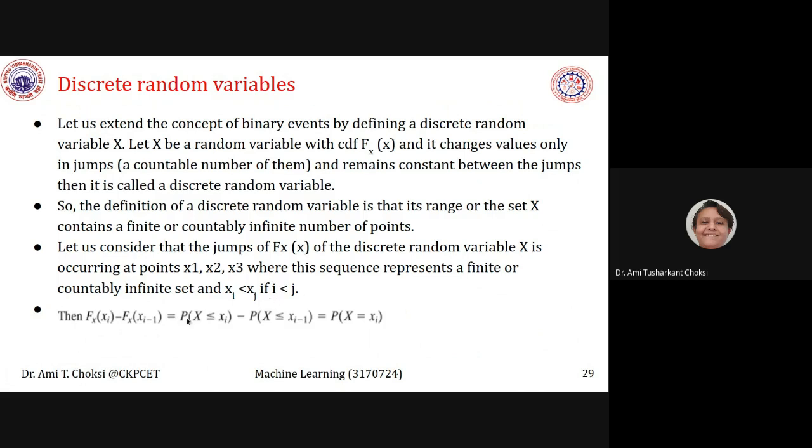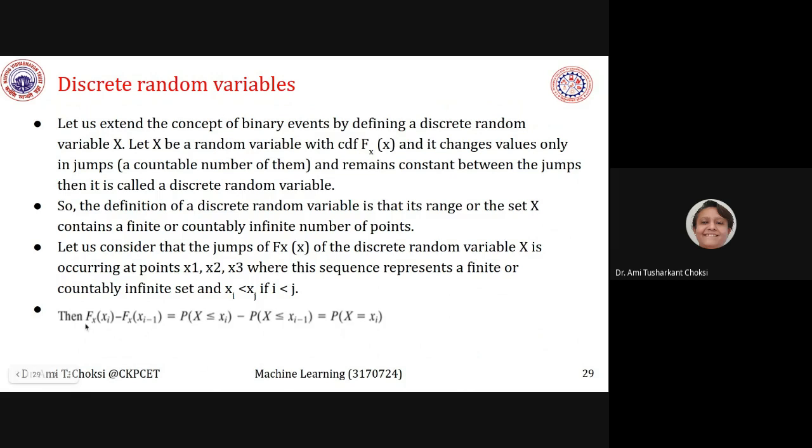Right? Then we can say F_X(xi) minus F_X(xi minus 1) is equal to probability of X less than or equal to xi minus probability of X less than or equal to xi minus 1, and that is equal to probability of X is equal to xi, right? This is what is given.